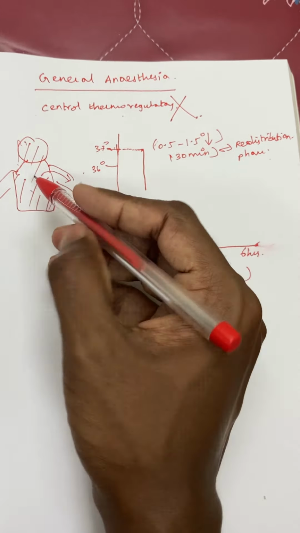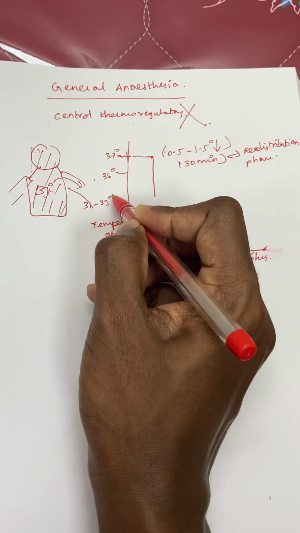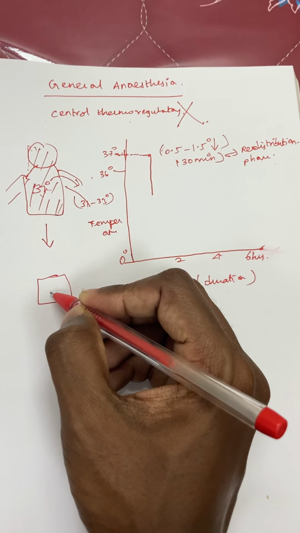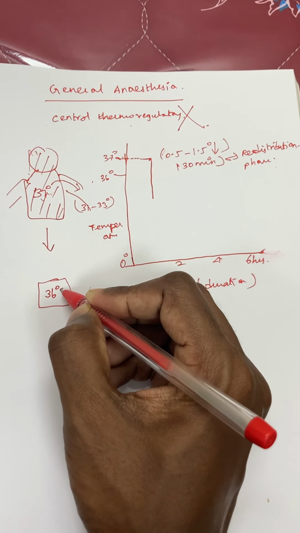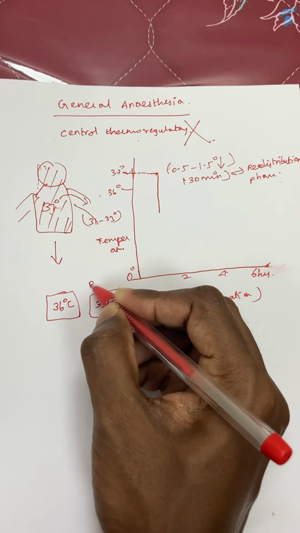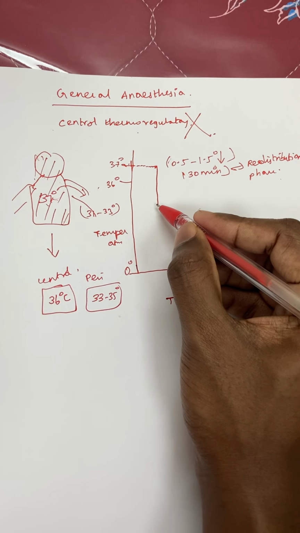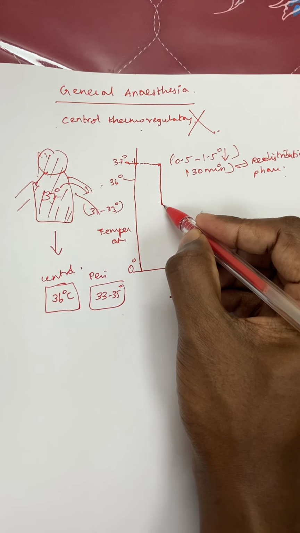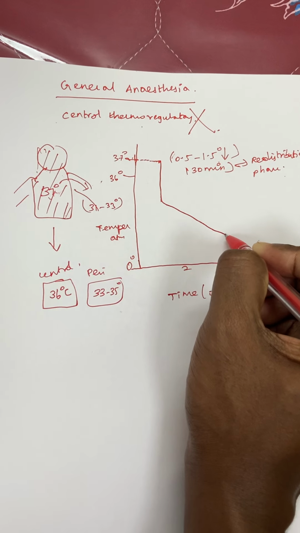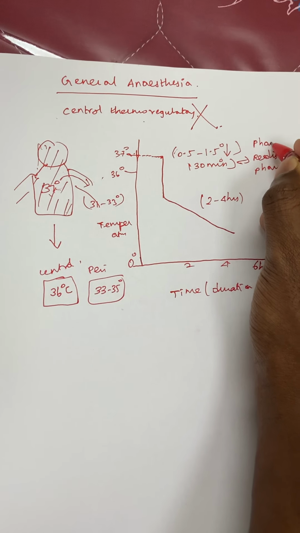Why redistribution? Initially I told you the central temperature is 37 degrees, and the periphery is 31 to 33 degrees, that is 4 to 7 degrees lower. In GA, the central compartment temperature will reduce to around 36, a 1 degree fall, and the peripheral compartment temperature increases to 33 to 35 degrees. Following this reduction there will be a linear phase, a linear reduction within the next 2 to 4 hours. This is phase 1, that is redistribution.